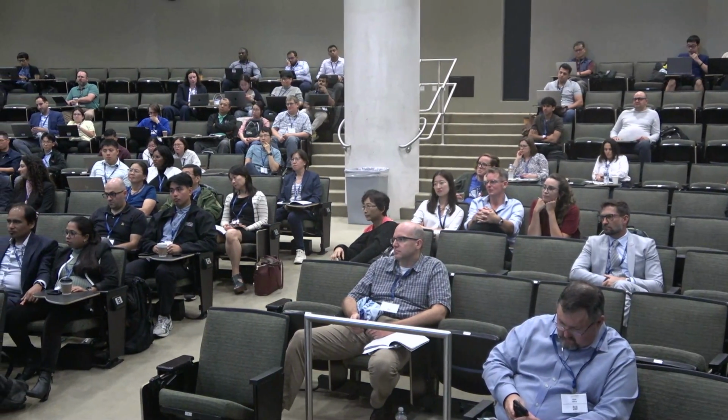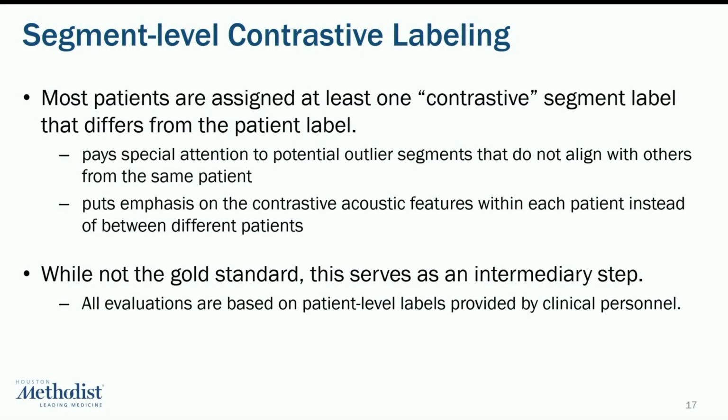Okay, you got my point, right? So to fully capture this inner-patient difference, we implemented what we call contrastive labeling, where most patients are assigned at least one contrastive label on a segment that disagrees with the patient-level label. This allows us to push our models to pay special attention to potential outlier segments and put emphasis on the contrastive acoustic features within each patient instead of the differences between patients.